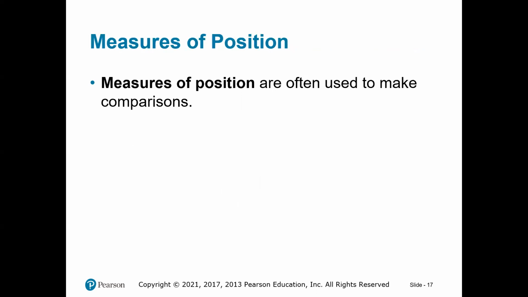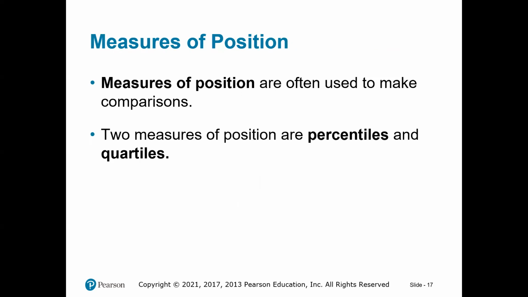Well, now we jump to something else called the position. For example, you would like to have an idea about a piece of data, what is its position among the other numbers obtained. For example, a score of a student, in which quartile, in which percentile. So we have 2 things to use when it comes to the position of a piece of data obtained. We have what's called percentiles and quartiles.